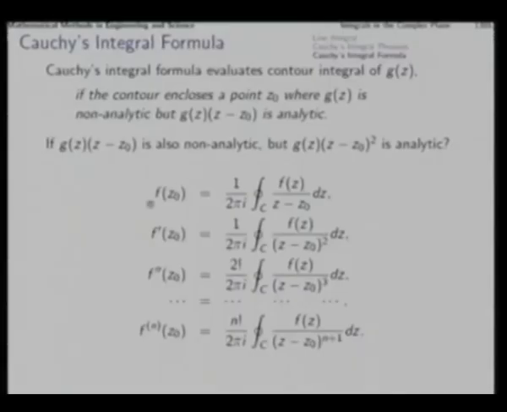So, the derivative will be the integral of the derivative of the integrand with respect to z0, and differentiating this is easy, because we get f(z) into 1 by (z minus z0) square, negative, and another negative sign will come because of this. So, two negatives will cancel and we will get this.